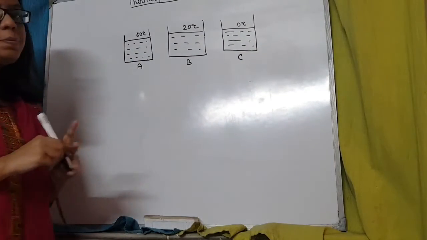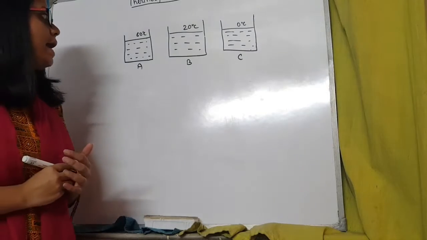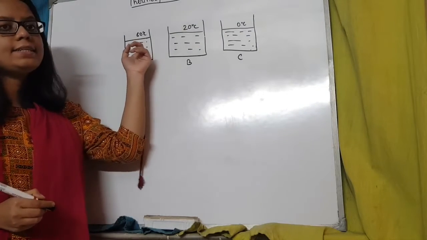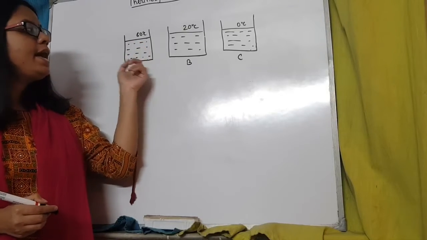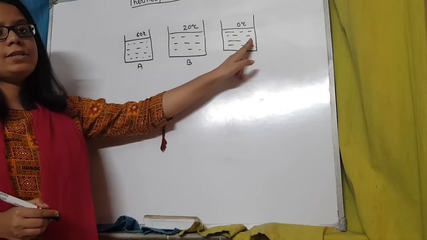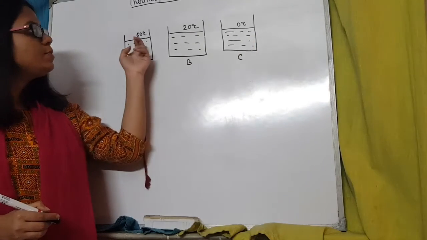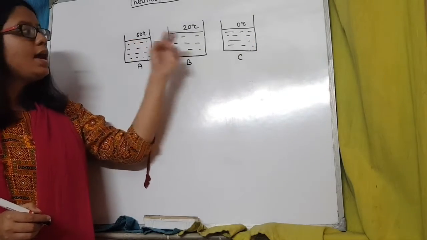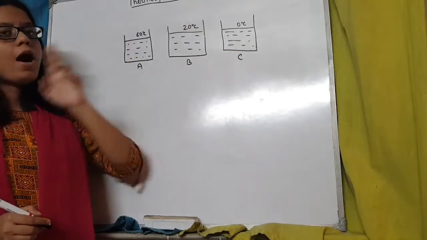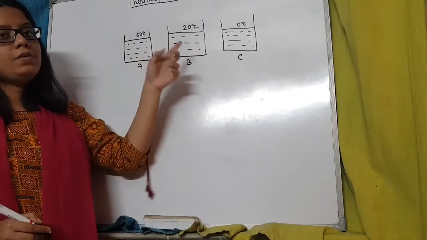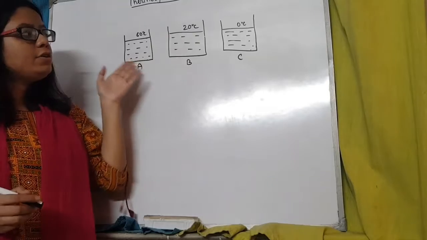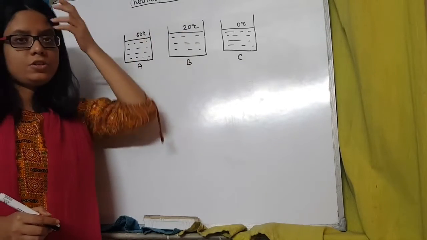Now you take two people and you ask person number 1 to dip their hand in the 60 degrees Celsius vessel A, and you ask person number 2 to dip their hand in the 0 degrees Celsius vessel. So one person dips their hand in the 60 degrees Celsius vessel, another person dips their hand in the 0 degrees Celsius vessel. Now after doing that, both of them individually dip their hands in the 20 degrees Celsius vessel.